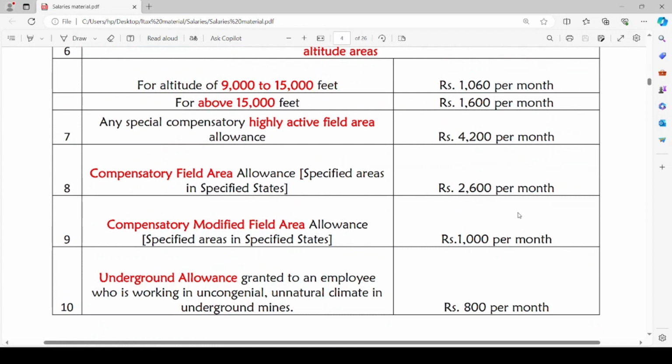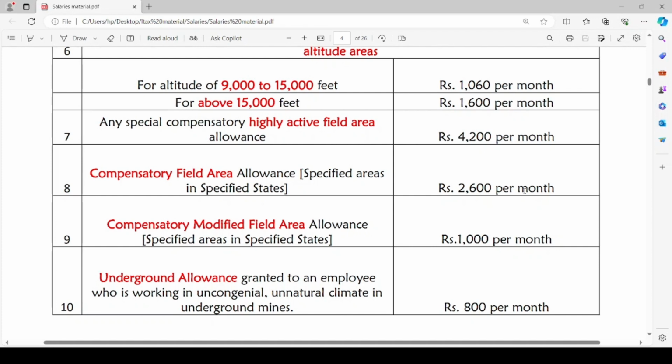Now we are discussing compensatory field area allowances in specified areas in specified states. It will be rupees 2,600 per month. If it is compensatory modified field area allowance in specified areas in specified states, the exempt amount will be rupees 1,000 per month.